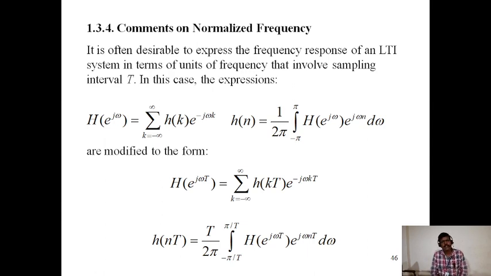It is often desirable to express the frequency response of an LTI system in terms of units of frequency that involve the sampling interval T. In this case, the expressions H of e power j omega is equal to the sum over k from minus infinity to infinity of h of k e power minus j omega k, and h of n is equal to 1 by 2 pi integral from minus pi to pi of H of e power j omega into e power j omega n d omega,